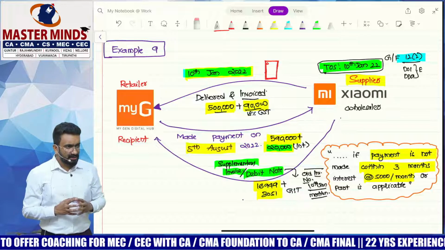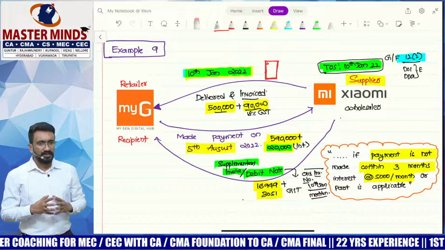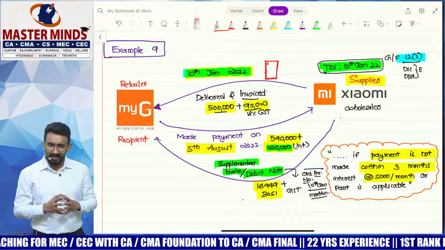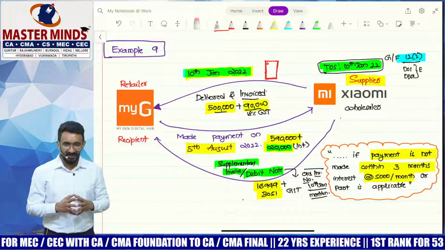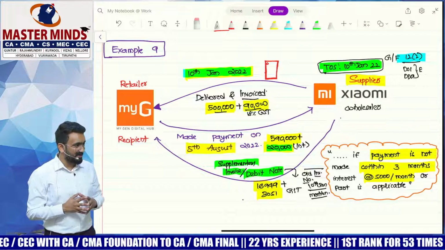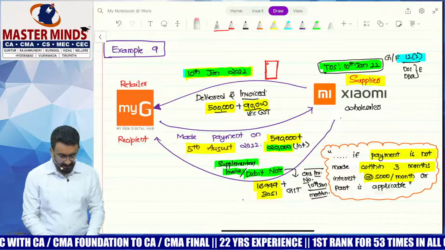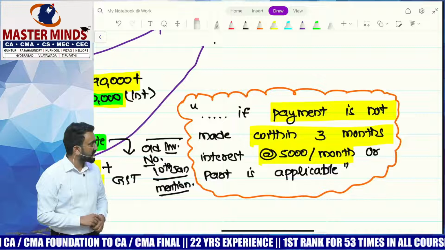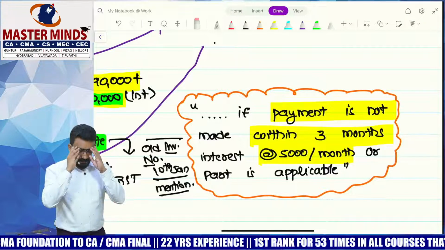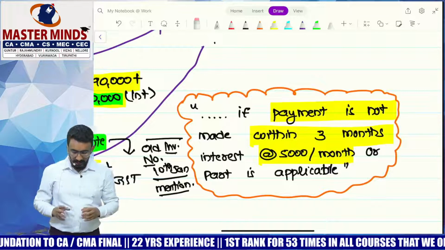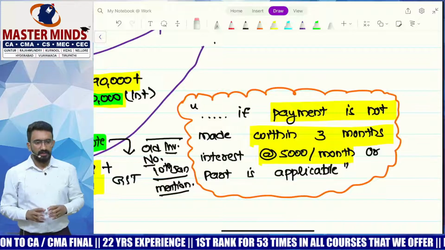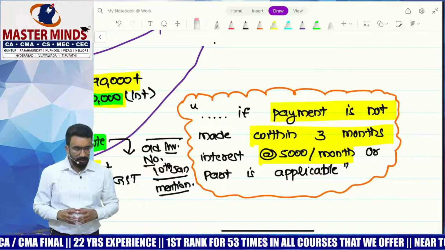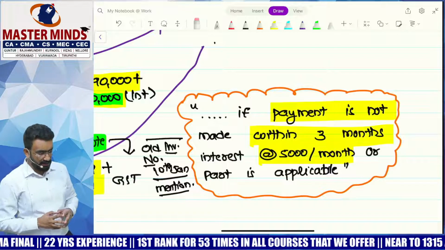Whenever there is a credit transaction for the first time with a wholesaler and retailer, would the wholesaler trust the retailer? No. What if they don't pay would be the first concern that they have. So they had this sales term. What was that sales term saying? If the payment is not made within 3 months, interest at the rate of 5,000 per month or part would be applicable on this.